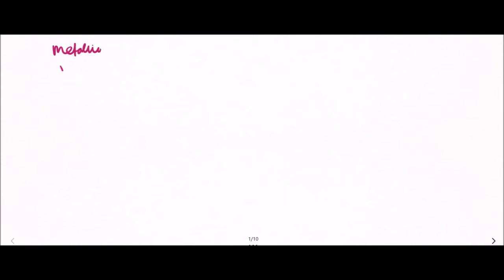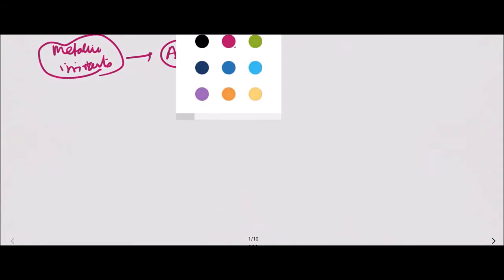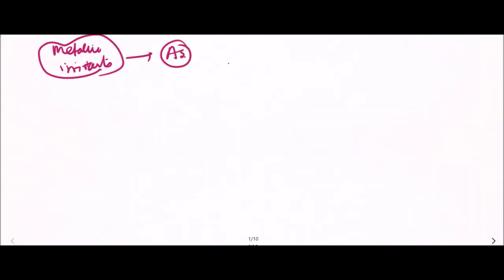Metallic irritants. Among metallic irritants, today we will cover arsenic. Arsenic is a poisonous metal, and it is frequently asked as a long question as well as in different MCQs in different PG entrance examinations from this topic especially.